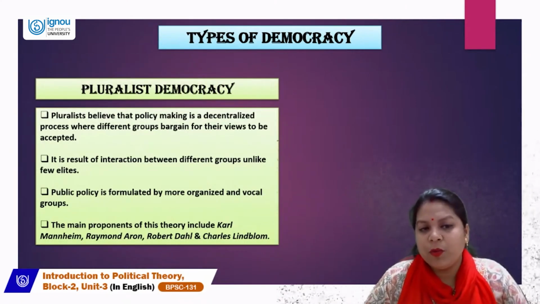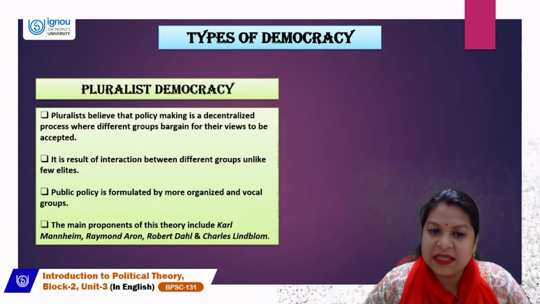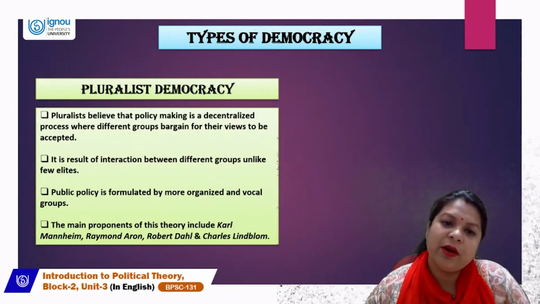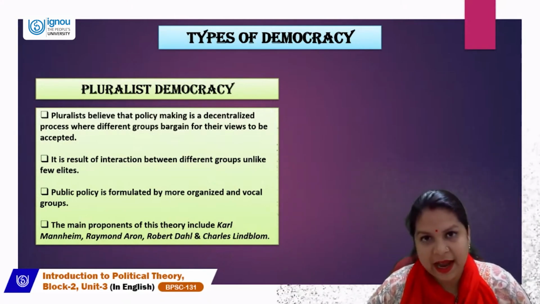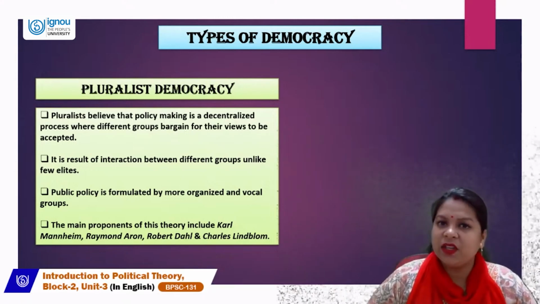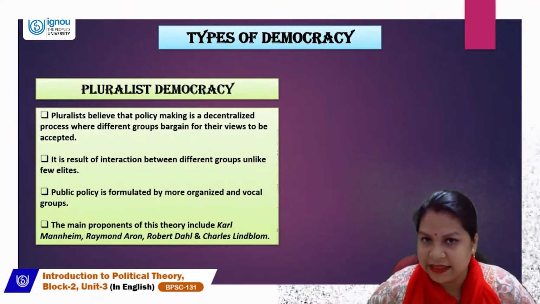Now let's talk about pluralist democracy. Pluralists believe that policy making is a decentralized process where different groups bargain for their views to be accepted. All of them are providing ideas and views, and the best view is chosen.